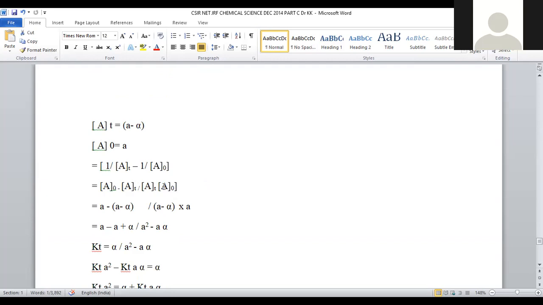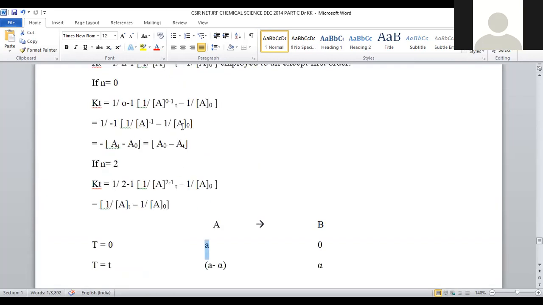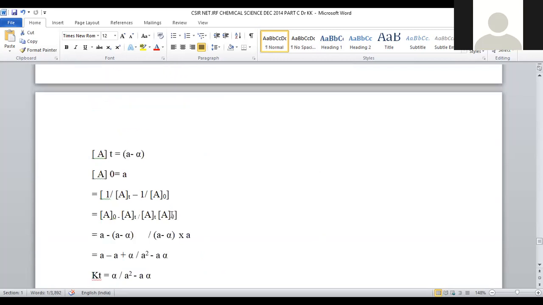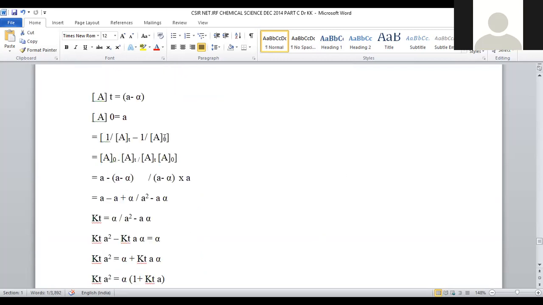Now, let us apply this equation. Here is the equation, 1 by AT minus 1 by A naught. We are taking 1 by AT minus 1 by A naught. It can be written as A naught minus AT by AT into A naught, because here we are going to take the LCM of these two. When LCM was taken, it is represented as A naught minus AT by AT into A naught.